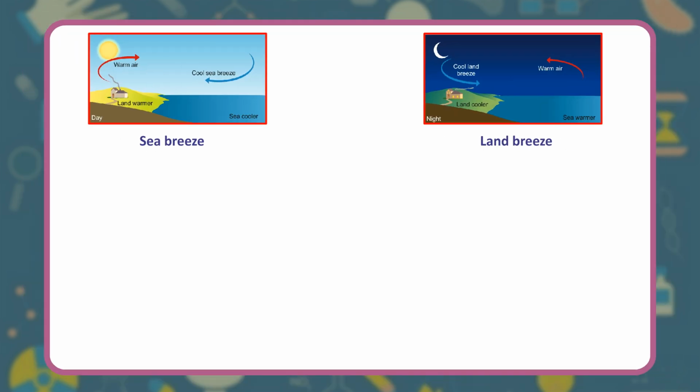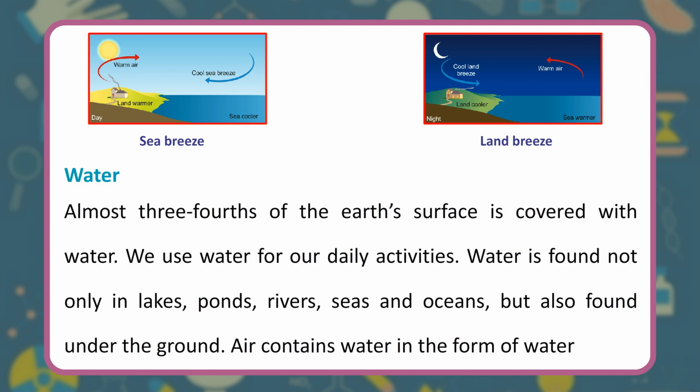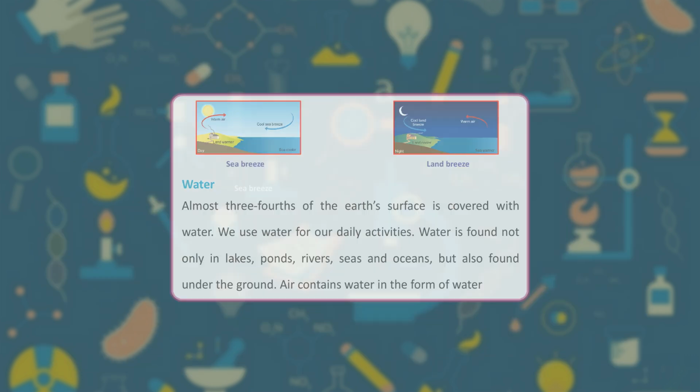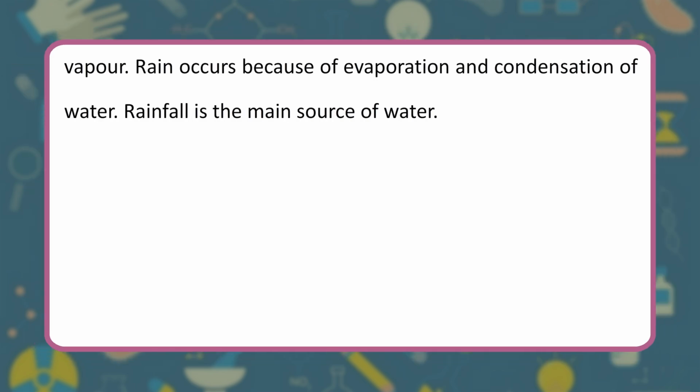Sea breeze. Land breeze. Water. Almost 3/4 of the Earth's surface is covered with water. We use water for our daily activities. Water is found not only in lakes, ponds, rivers, seas and oceans, but also under the ground. Air contains water in the form of water vapor. Rain occurs because of evaporation and condensation of water.